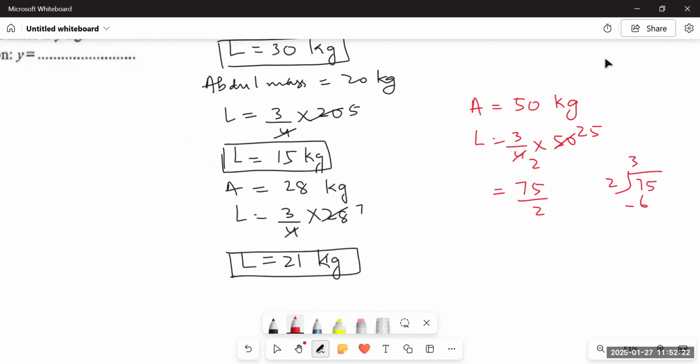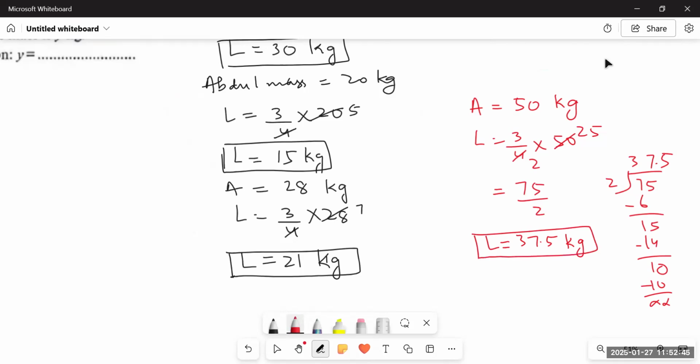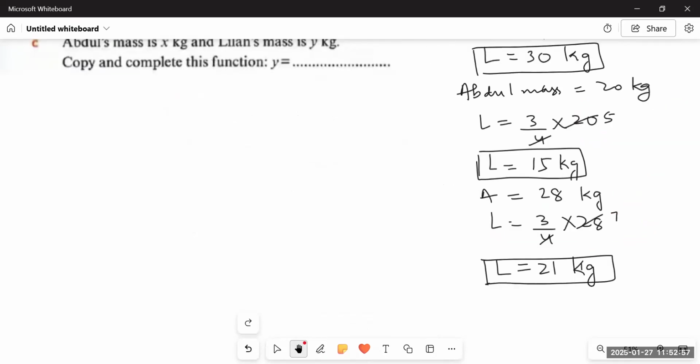2 threes are 6, minus 15. 2 sevens are 14. You see, now we have to put a point over here. Then comes a decimal, and the answer would be 37.5 kilograms. Although the answer is absolutely correct, it takes quite more time to calculate these types of questions. So if you take a number that is divisible by 4, it would be easier for you to calculate. Okay. So whatever the mass of Abdul is, the mass of Leela would be that multiplied by 3 upon 4.